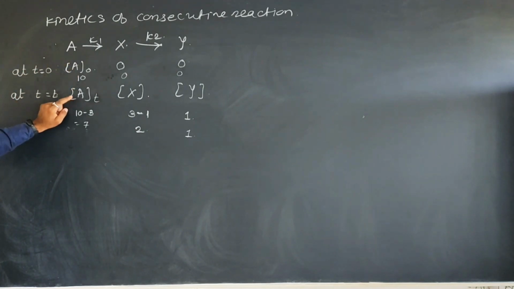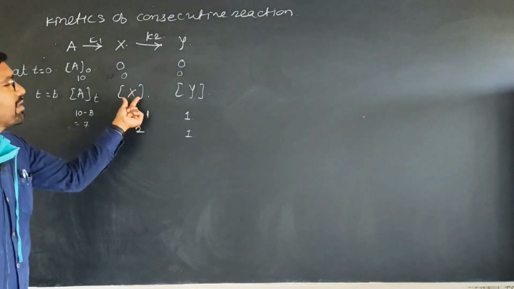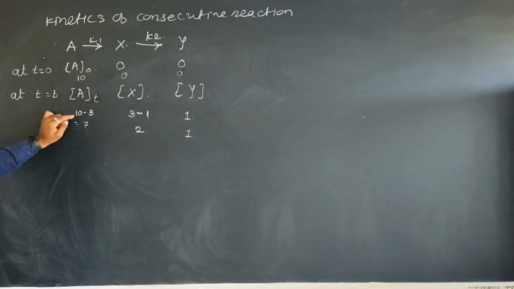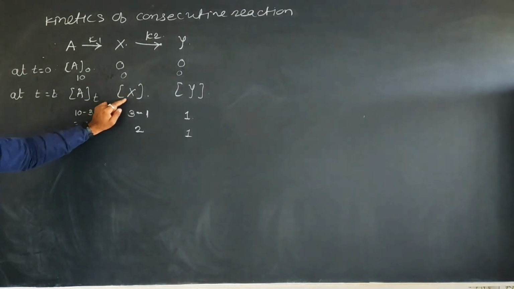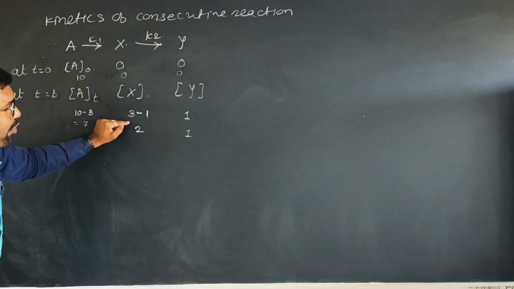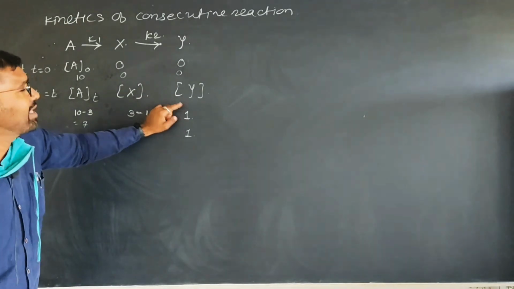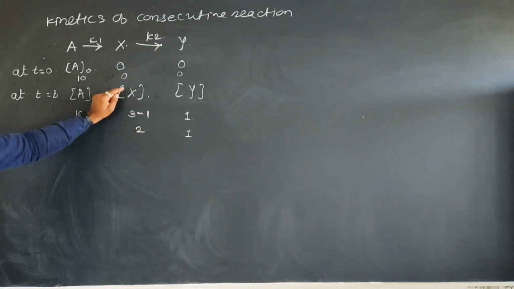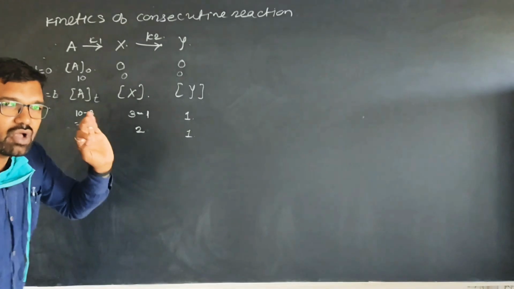At time t, on starting the reaction, suppose 3 moles of A reacted and converted into the product X. The remaining amount of A, that is At, is 10 minus 3 is equal to 7 moles. The amount of X is equal to 3 moles. Suppose out of 3 moles, 1 mole of X is converted into the product Y, leaving 3 minus 1 is equal to 2 moles of X unreacted, and the final product Y formed is 1 mole.